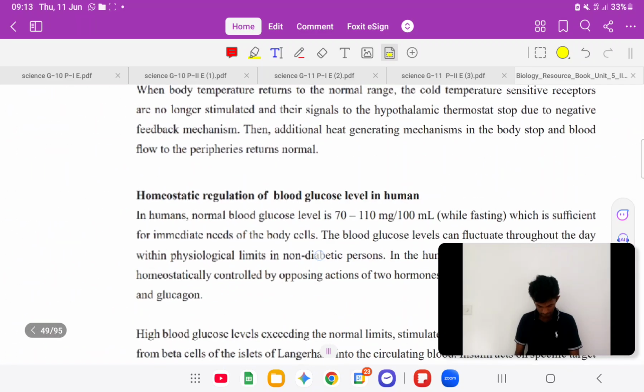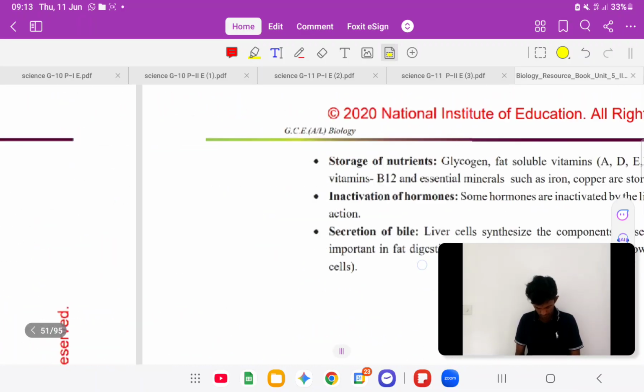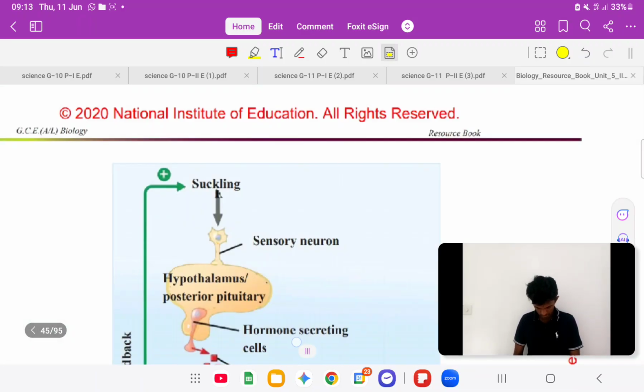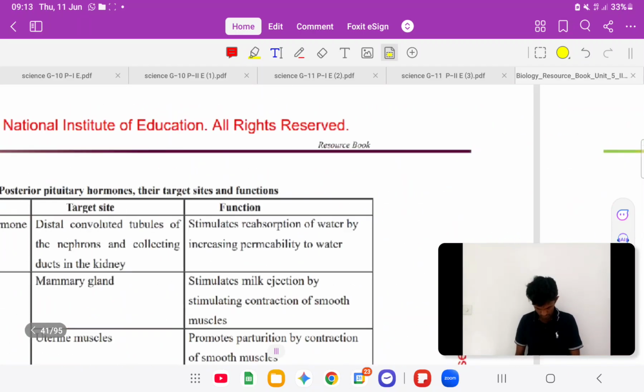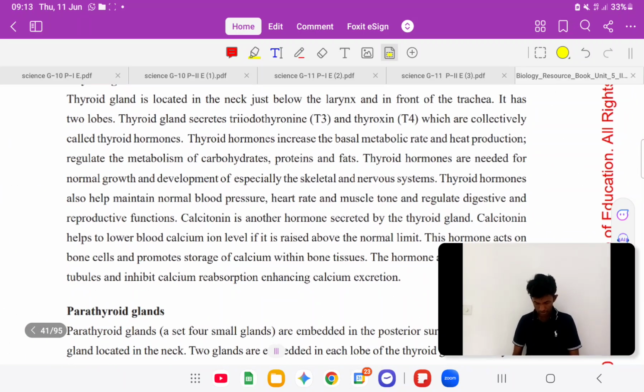Just look at this. Reproduction. Here, thyroid gland, thyroid hormones increase the basal metabolic rate and heat production. Increase තමයි හැබැයි metabolic rate නෙමෙයි basal metabolic rate.